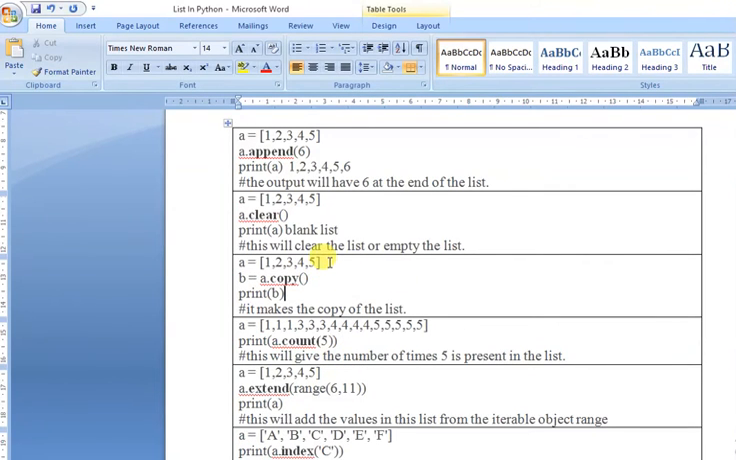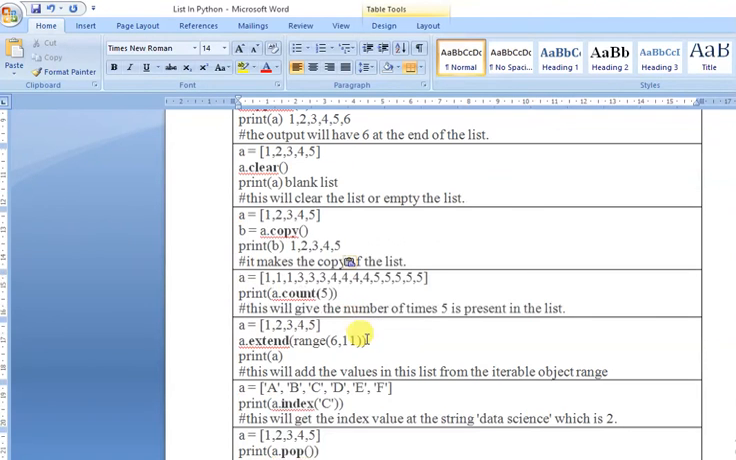Next one is copy. So A has some elements 1, 2, 3, 4, 5. If I write B is equal to A dot copy, now the same values appear for B. So if I write print B, what will I get? I'll get these values 1, 2, 3, 4, 5. That means whatever value is stored in A will be stored into B in the same sequence.